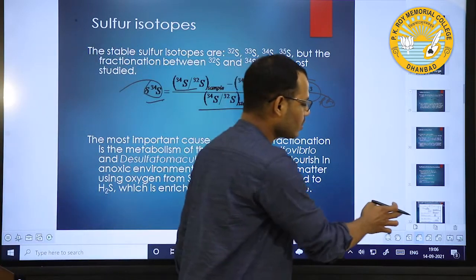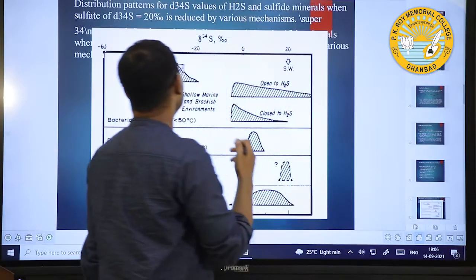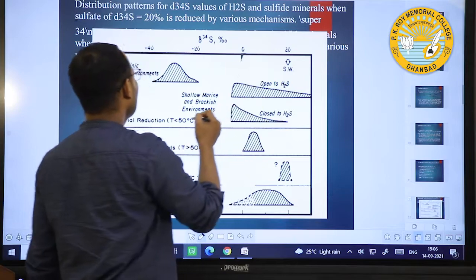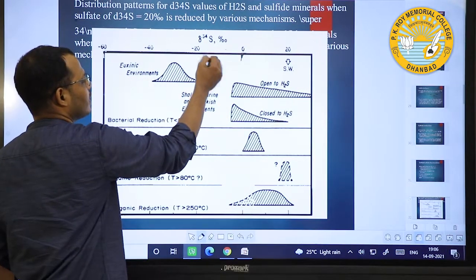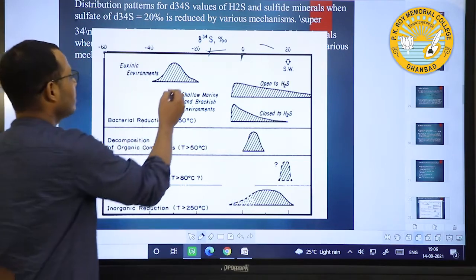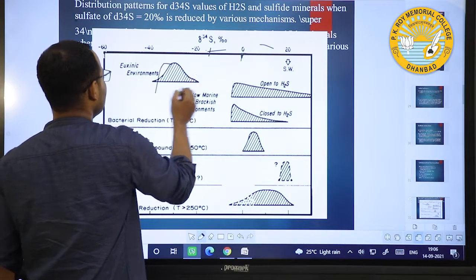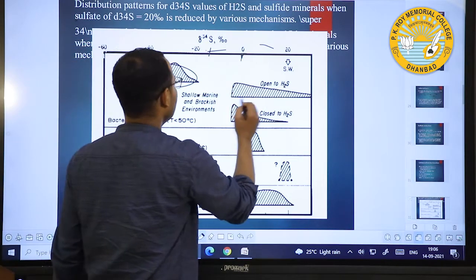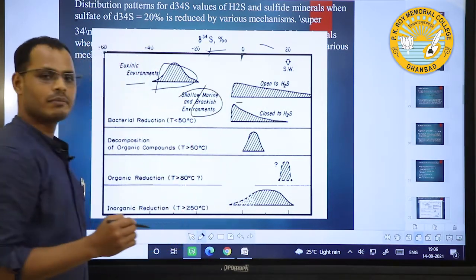In the case of sulfur isotopes, this is the range. If this is 0, this side is negative and this side is positive. In the negative values, you see a euxinic environment, and in the positive values, shallow marine and brackish environments.